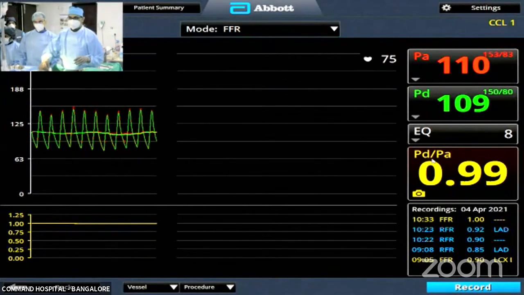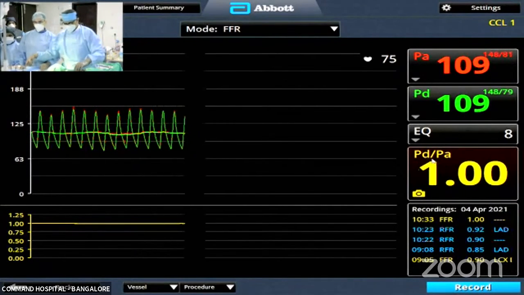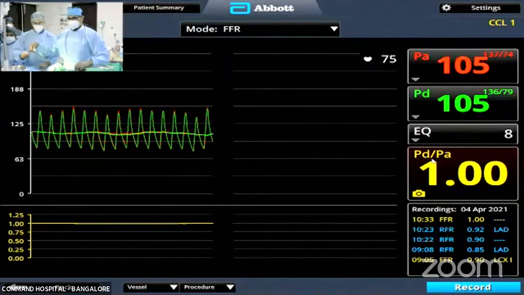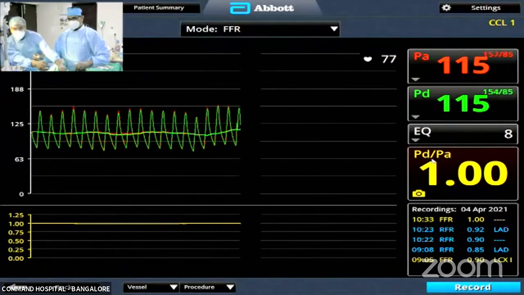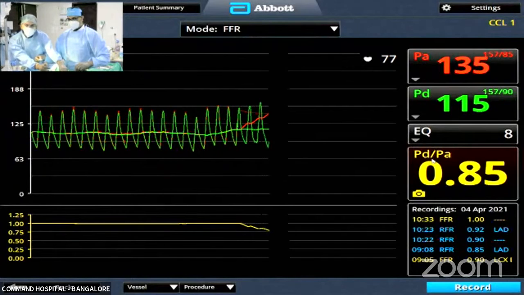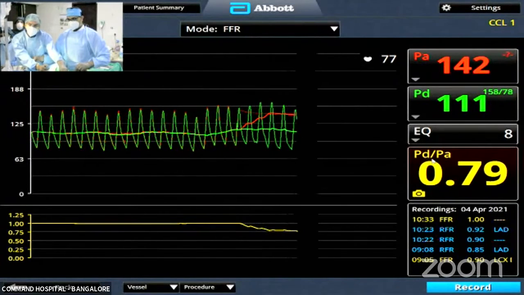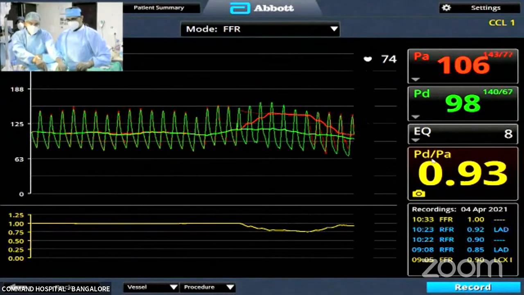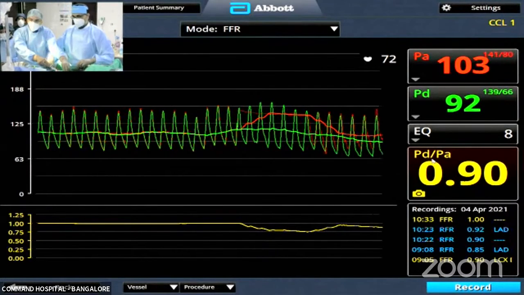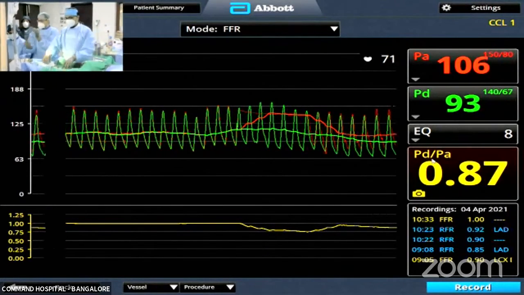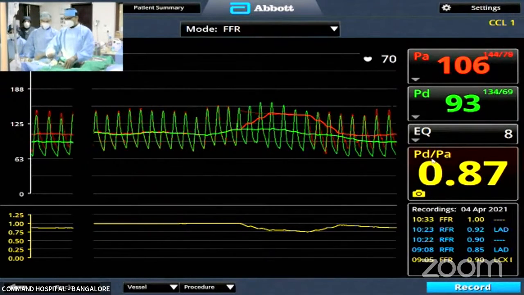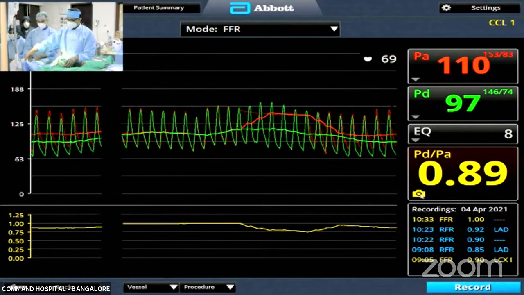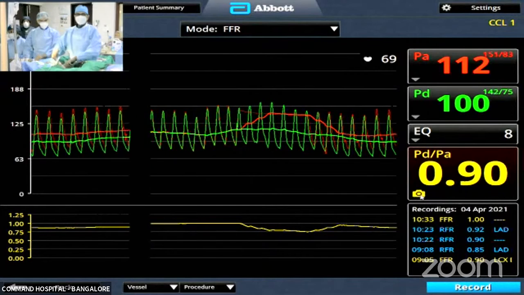I don't know if you can see the cine. We have re-equalized the wire. Little puff. Little puff. It is showing a significance, right? Let us see. No, not at standardized. So let's just wait for the contrast to get washed out. This is the resting PDPA. Let's wait for the contrast to get washed out.